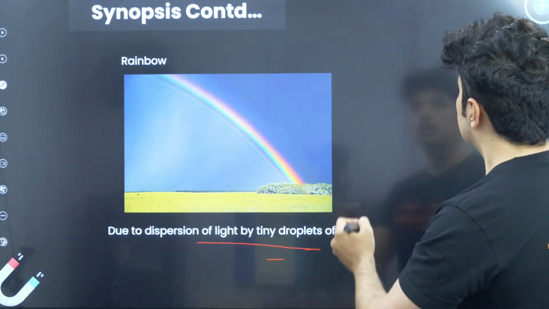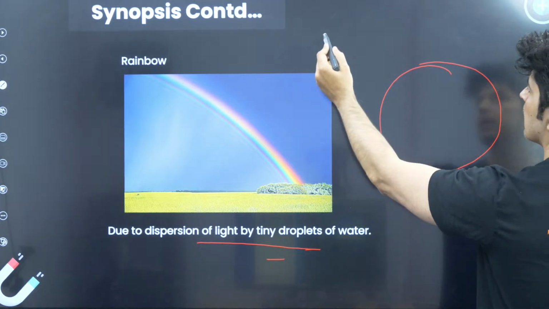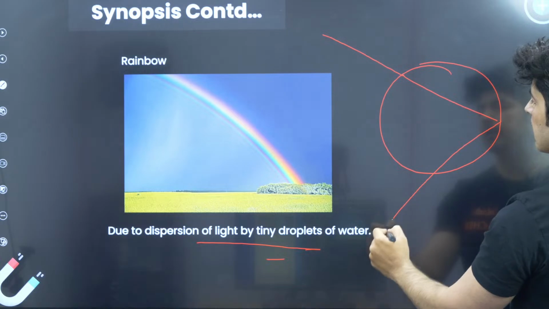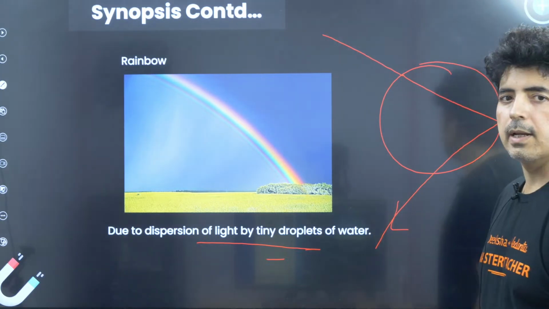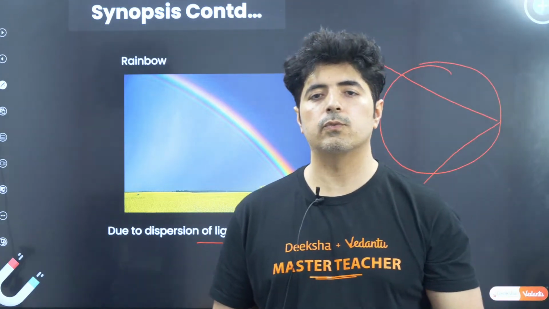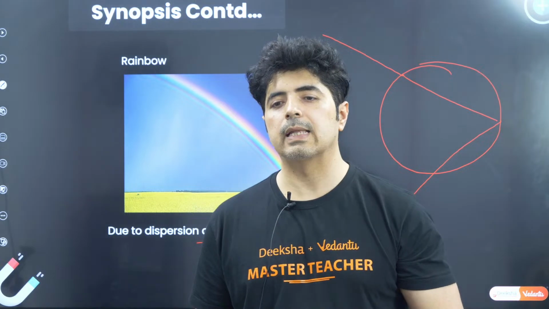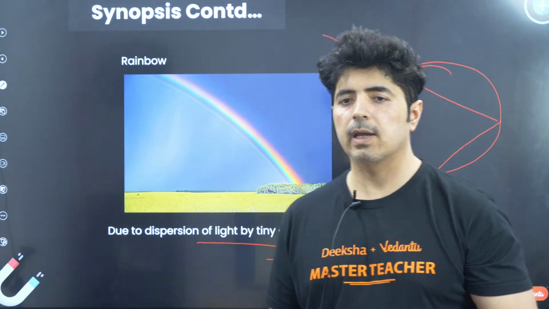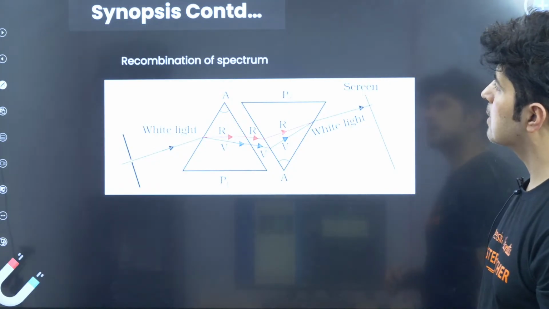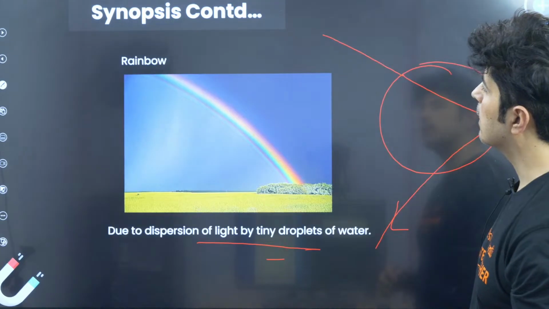So this is a rainbow, this is the drop. When the light comes, it gets refracted and then strikes again, and when it comes out it comes out as 7 parts. That is VIBGYOR, violet being most deviated and red being least deviated. And hence the rainbow is formed. Okay, let's go with the next part.